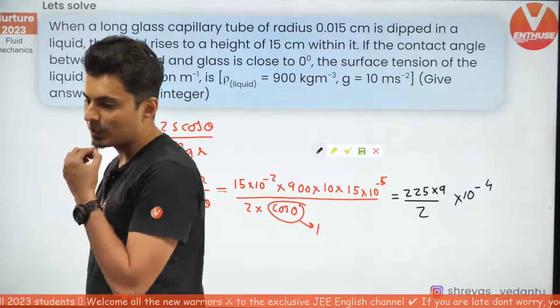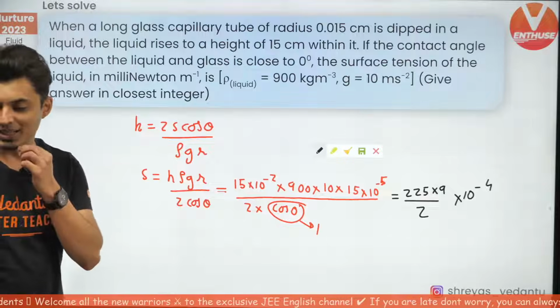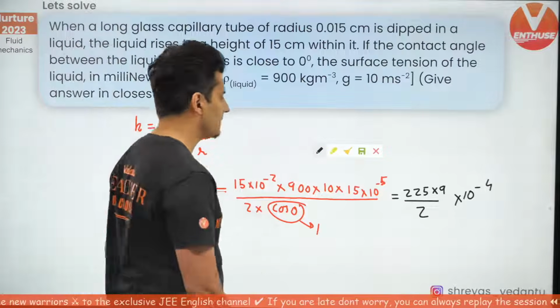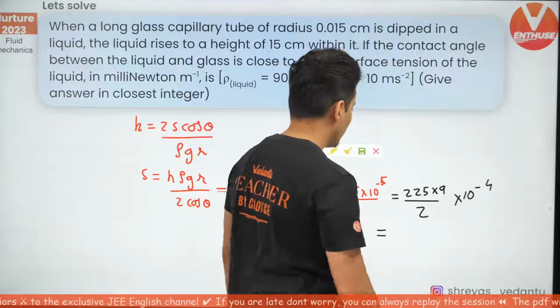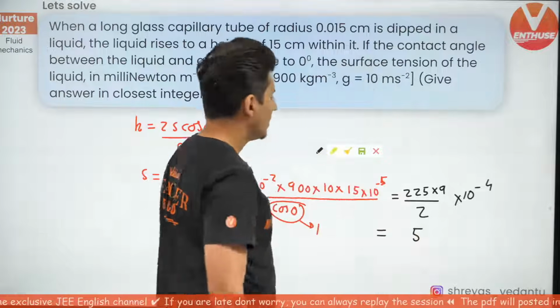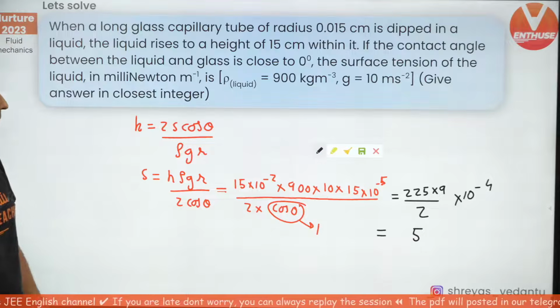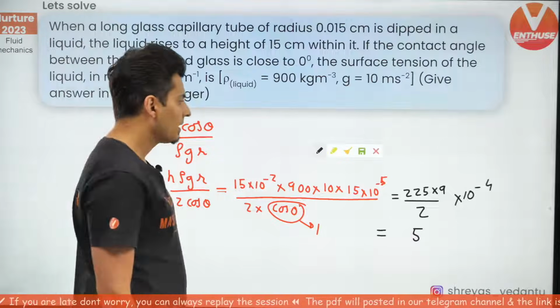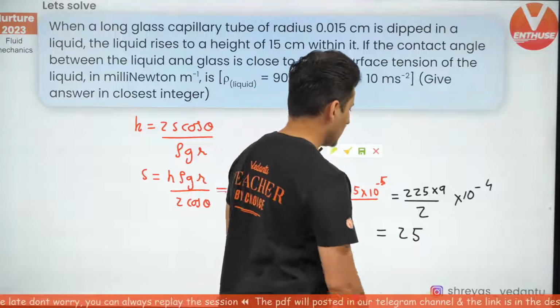Yes, Arun, I just took care of it. Don't worry, I took care of it. So 225 into 9, just do the math. 45, come on. 18 plus 4, come on, do the math. Come on guys, my warriors, figure this out. 22.